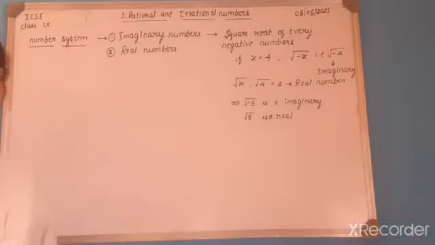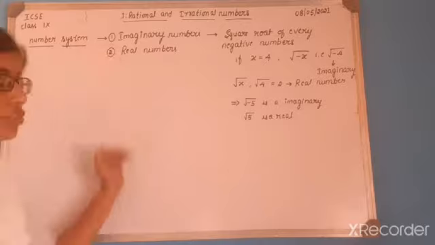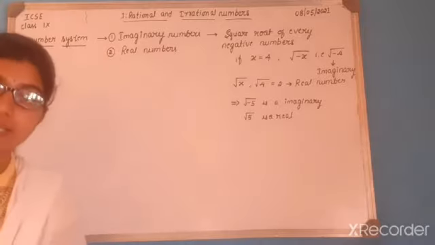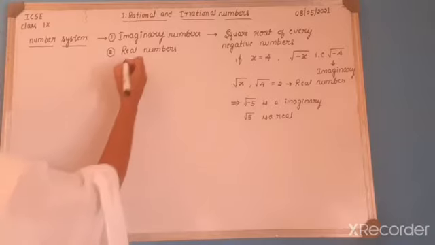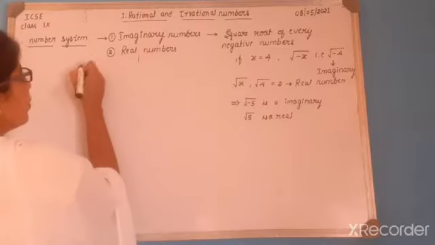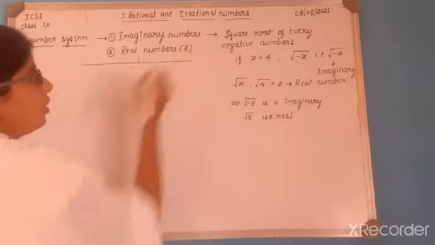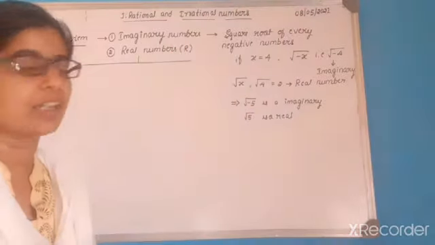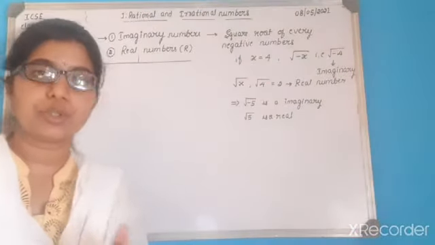So in this chapter, chapter number 1, rational and irrational numbers, we are going to discuss the classification of real numbers. Again, we already discussed it in the previous class. Once again, we will repeat that. Real number is denoted by a capital letter R. These real numbers are mainly classified into two types.